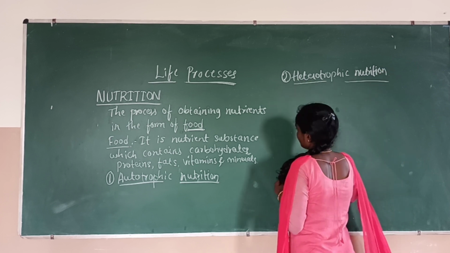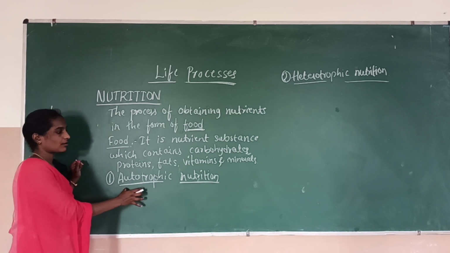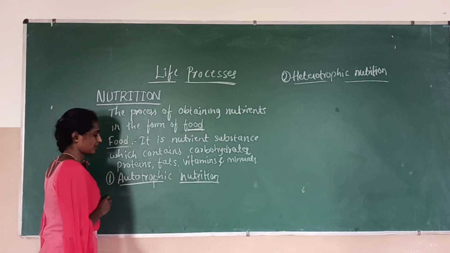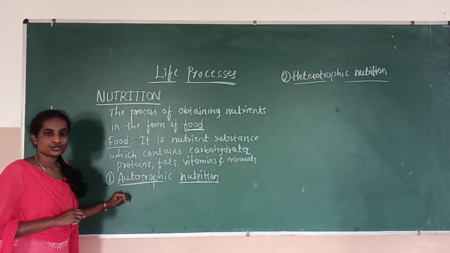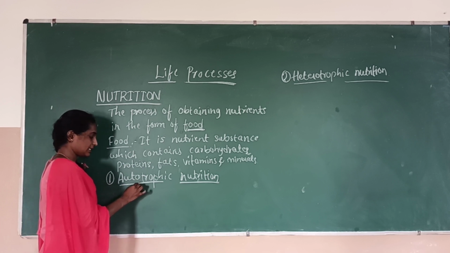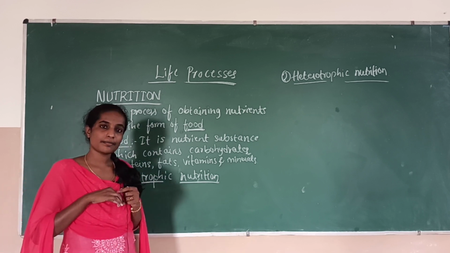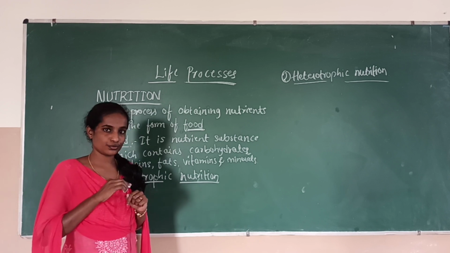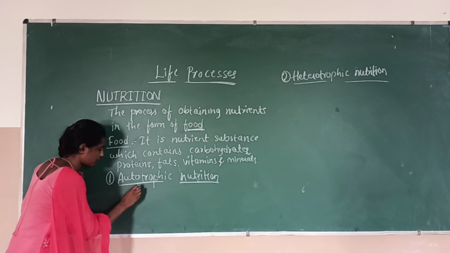Heterotrophic nutrition. So here, the autotrophic nutrition. The name itself indicates, auto means self, which means in this nutrition the organisms get their nutrition by synthesizing their own food. This is called autotrophic nutrition. What do you mean by autotrophic nutrition?